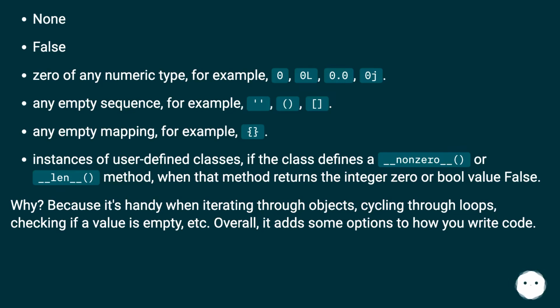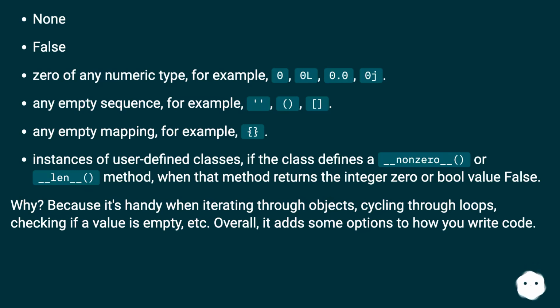Any empty sequence, for example an empty string. Any empty mapping, for example an empty dict. Instances of user-defined classes, if the class defines a __nonzero__ or __len__ method, when that method returns the integer 0 or bool value False.